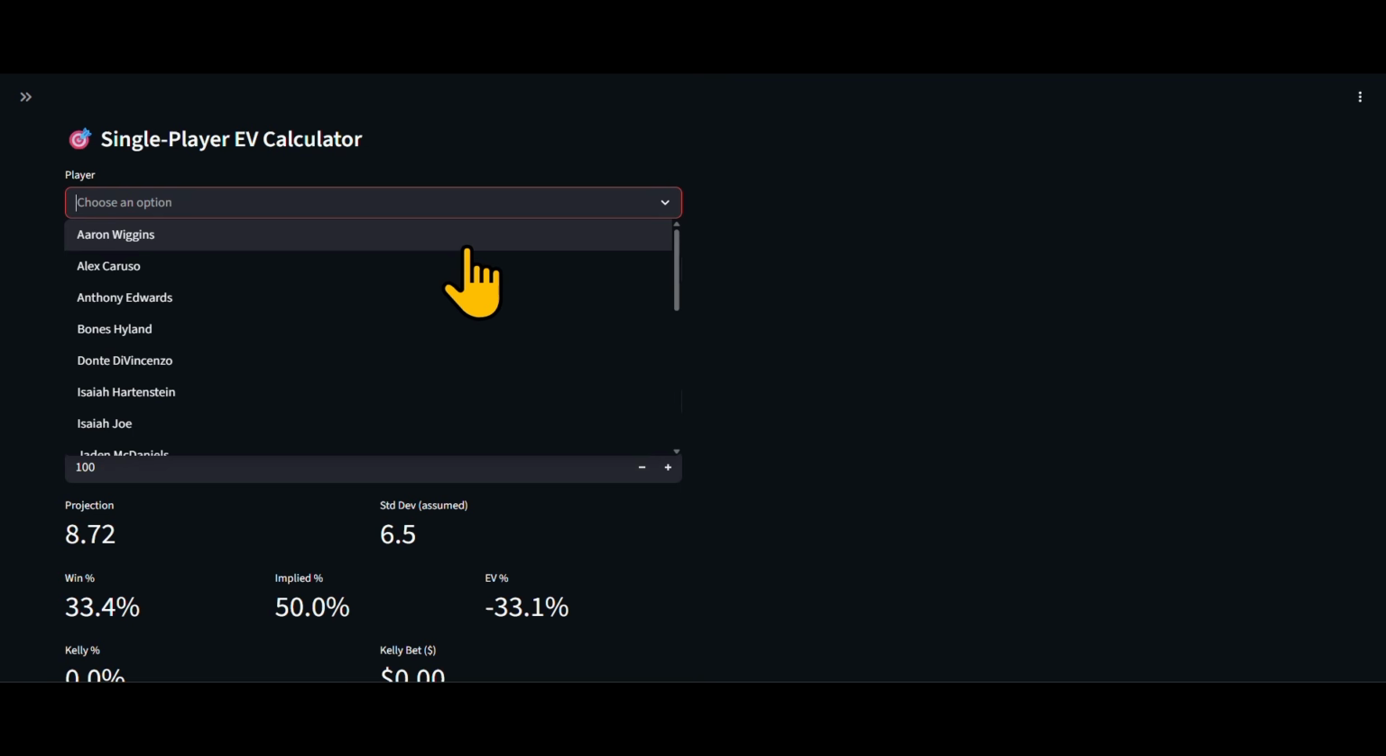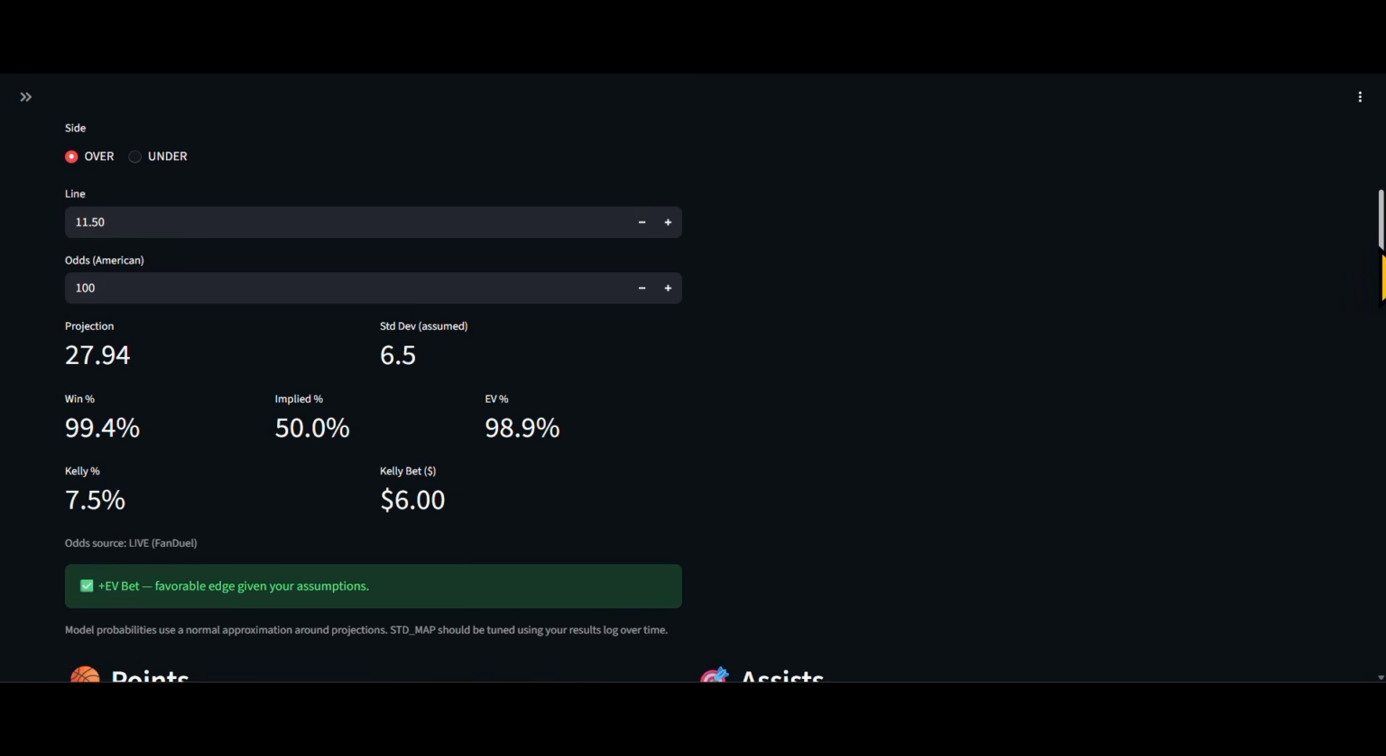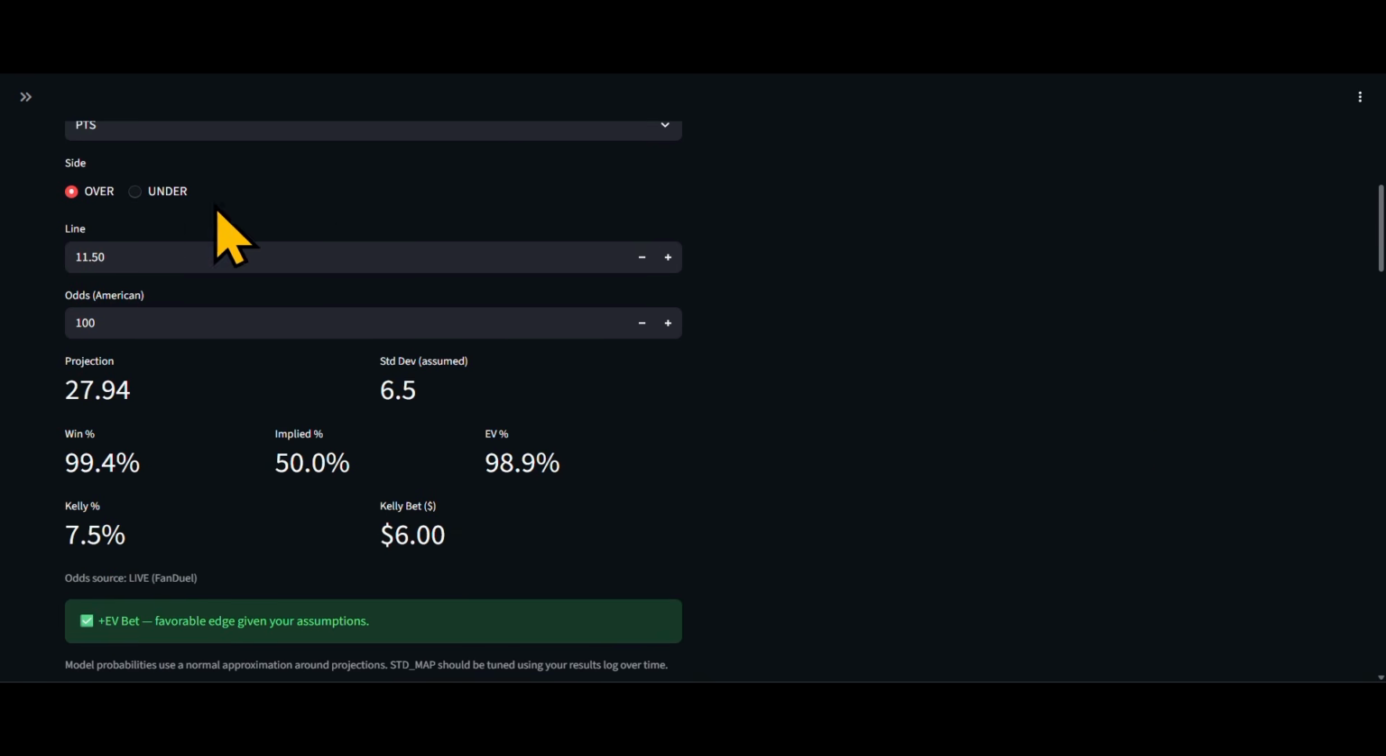Let's see who's playing tonight. Ant's playing, right? So we can put Anthony, and Anthony will pop up. Any name that's close to that will also show up, so you can click on that. Let's just take Anthony Edwards here, since we're talking Minnesota, and we have his points over. This is the projection for Anthony Edwards. Is it a plus EV play? Yes. Now, is the under a plus EV play? No.